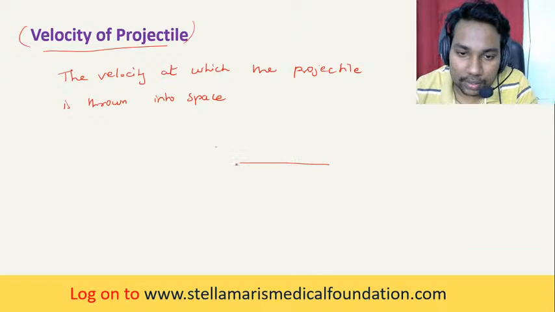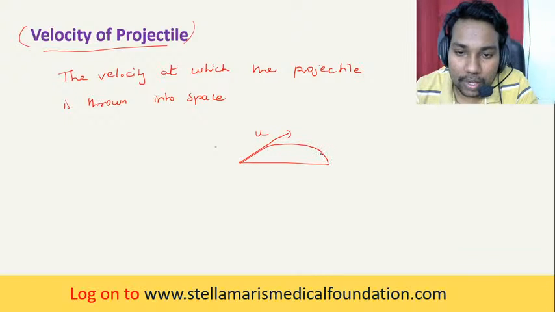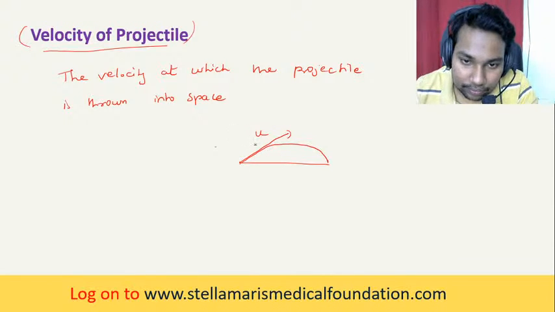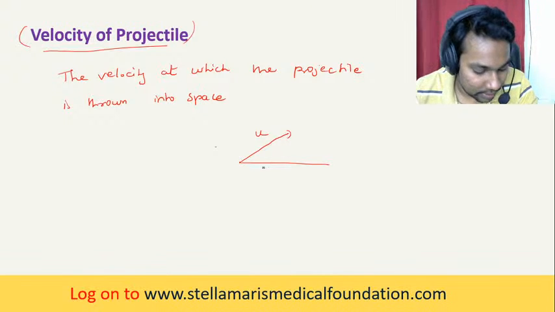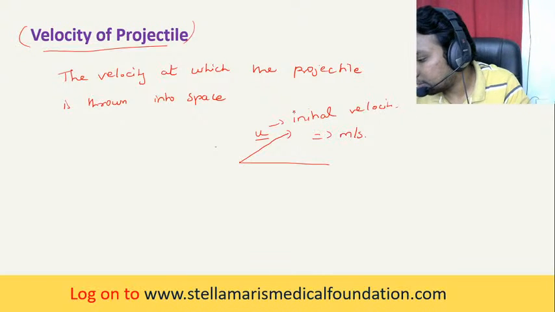So when you are projecting here, first it will have an initial velocity, let's say u. u is the initial velocity of the projectile motion. After that it will make an angle with the horizontal plane. So this is called the initial velocity. u is the initial velocity of the projectile. It is measured in meters per second.